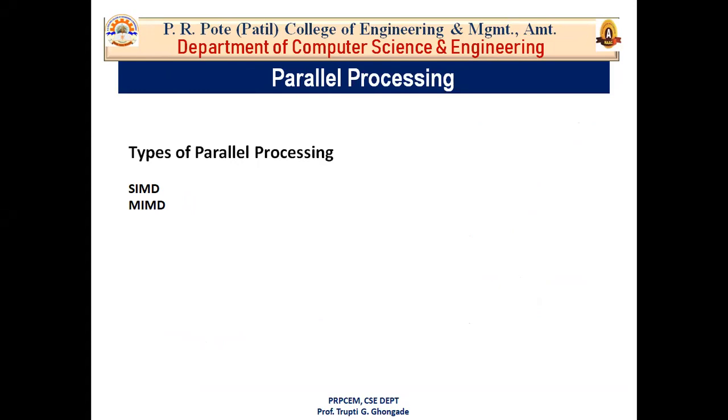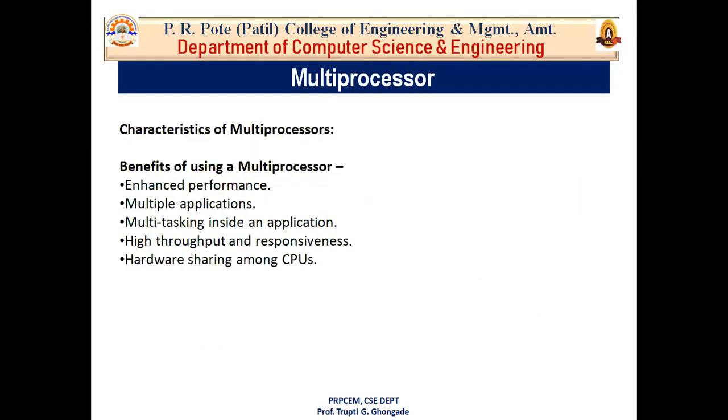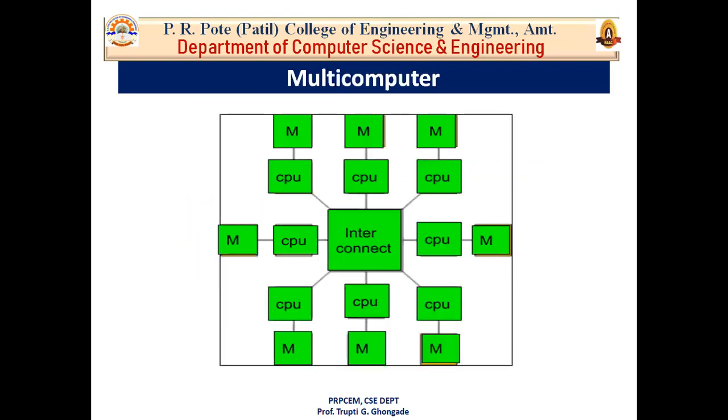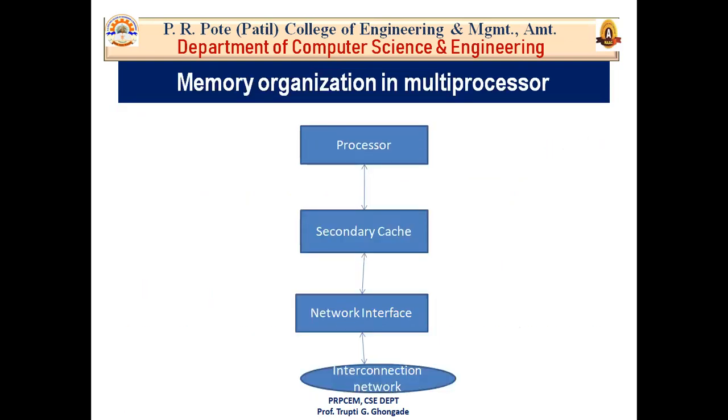And after that, in today's lecture, we discussed parallel processing, types of parallel processing, what is a multiprocessor, applications of multiprocessor, then benefits of multiprocessor and their characteristics. After that, we saw the multi-computer and the basic differences between the multiprocessor and multi-computer. These theoretical topics are very important for your MCQ based examination. Then we discussed the memory organization in multiprocessor. This is the same as we already discussed in unit number 2. There are registers in the processor, then primary cache, secondary cache, and so on.